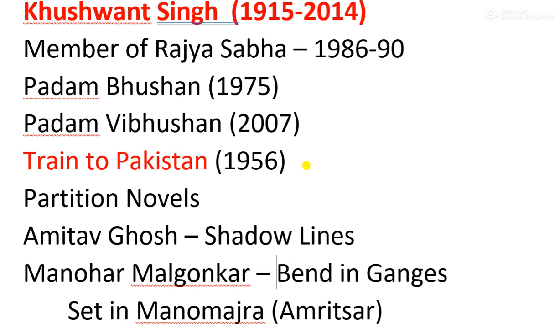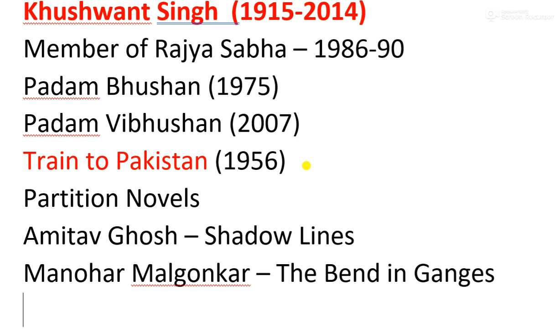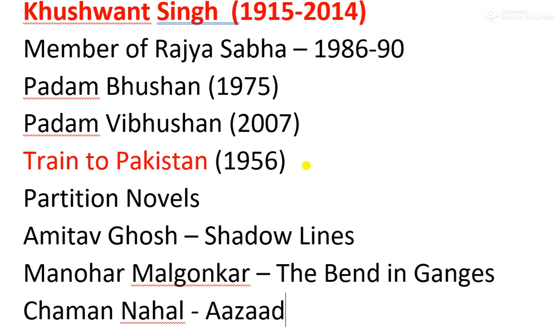Now, apart from this, we have Azadi. By the name Azadi, you can easily predict this is related to the partition of India, and it is written by Chaman Nahal. This is also an important work, and we shall discuss Azadi by Chaman Nahal.